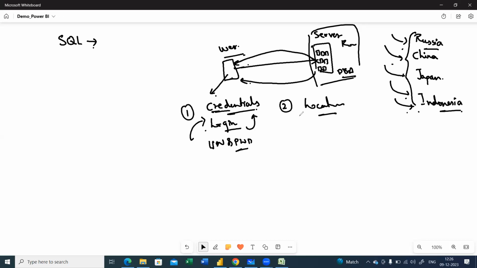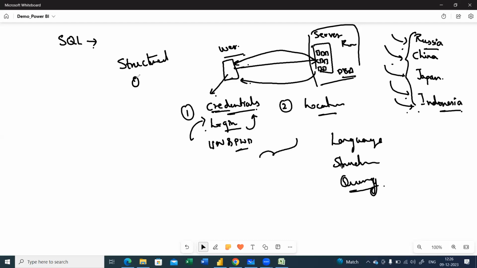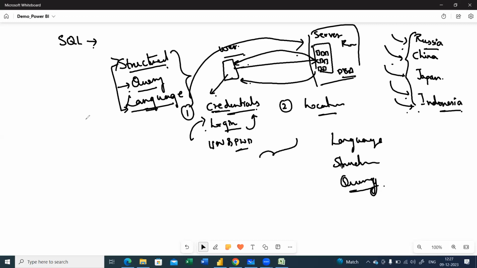Now, in the same way, how do I interact with the server? I should have an understanding of a language which is structured and is written in the form of a query. That's why we call it a structured query language. So we use a structured method by writing a query, and the language used to interact with the server is called structured query language.